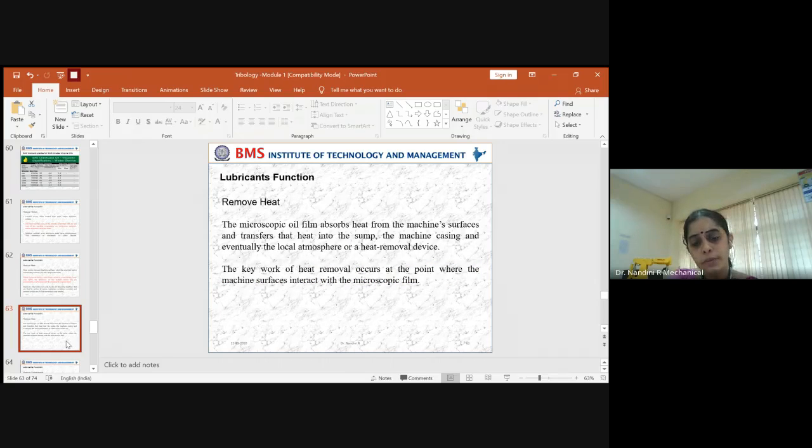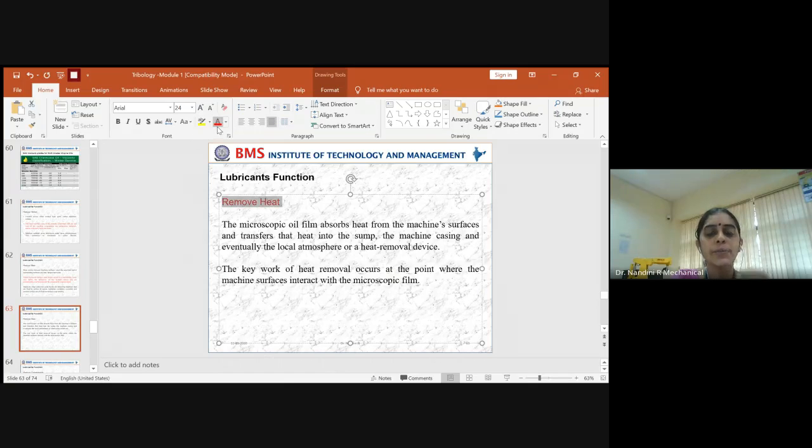And the next function of the lubricant is to remove the heat. Why do you need to remove the heat? When the material has been moving for a large period of time, it releases a certain amount of heat, right? So if you don't have any coolant at all, then what happens? It keeps on heating, right? So in order to overcome the drawbacks associated with the increased heat across the rolling component, we use a coolant here.